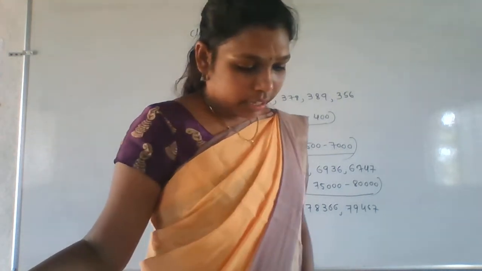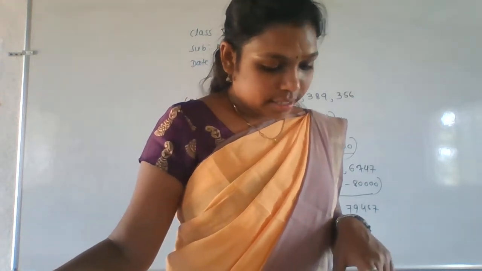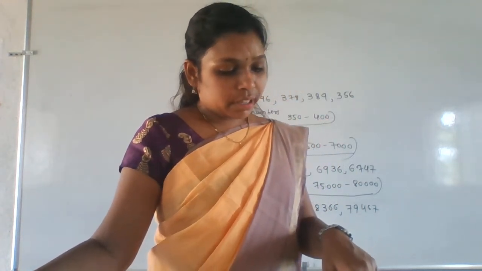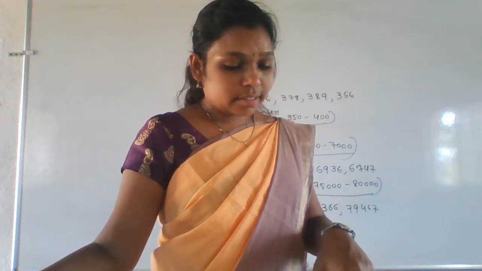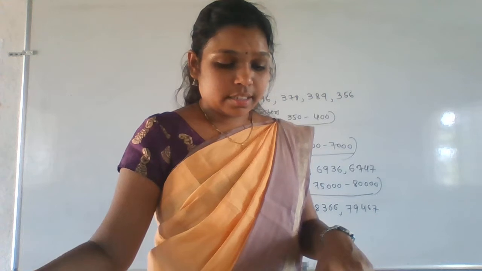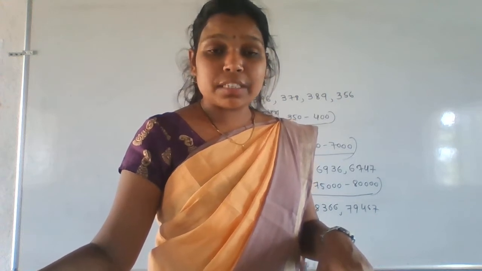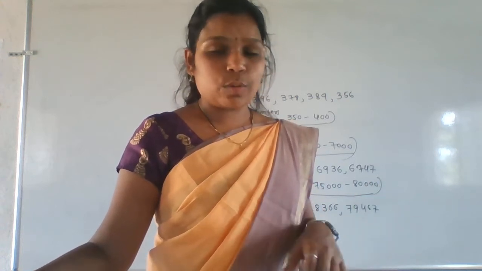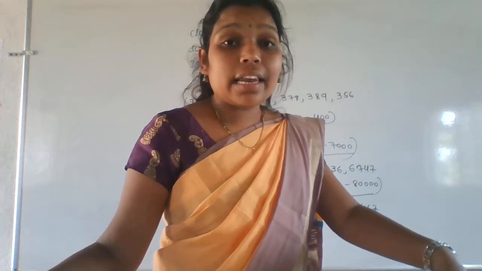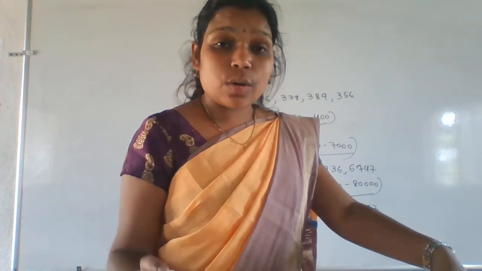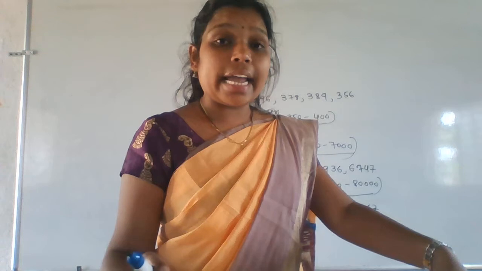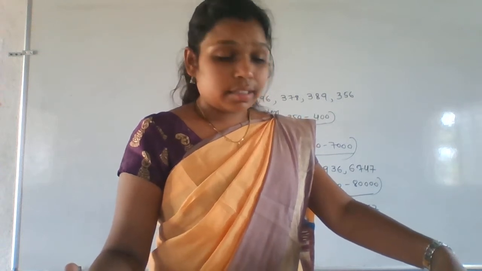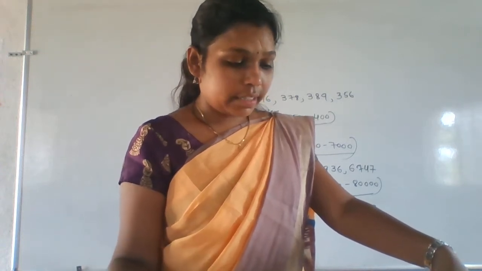Next one, the 10th one, last. Write any five six-digit numbers which, when rounded off to the nearest lakhs, give 6 lakh. So 6 lakhs means it must lie between 5 to 6 lakh only. What is the middle number here? 5 lakh 50,000. So the number must be present in 5 lakh 50,000 to 6 lakh. In between 5 lakh 50,000 to 6 lakh, write any five numbers, then you will get the answer.